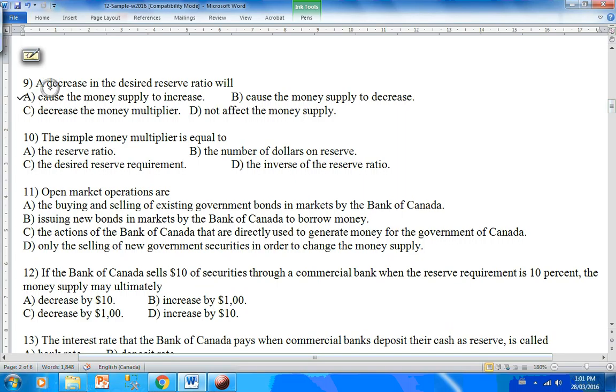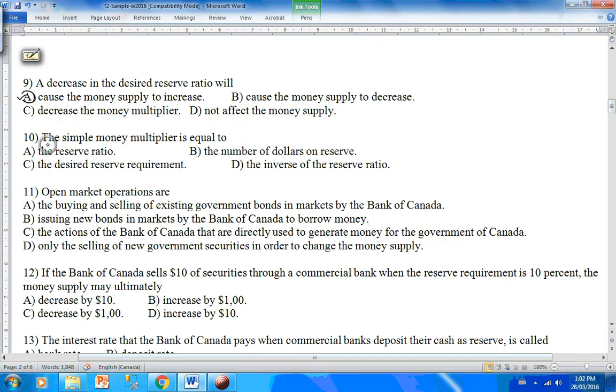So we know that if the desired reserve ratio is decreasing, that means banks are keeping less reserve, i.e. giving more cash as loans, then more loans would create consecutively bigger amounts of deposits, and the total amount of money supply would increase in that case. So I'll take choice A as the correct answer.